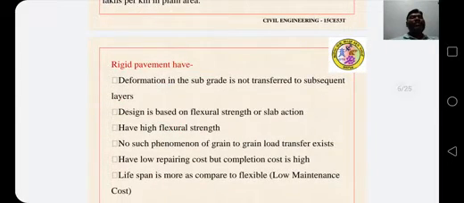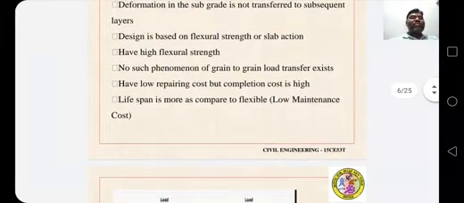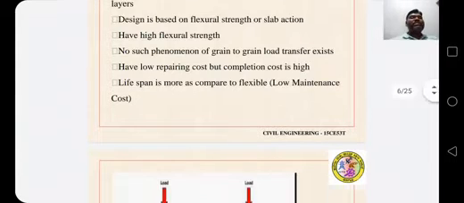In rigid pavements, deformation in the subgrade is not transferred to the subsequent layer. Design is based on flexural strength or slab action. They have high flexural strength. No such phenomenon of grain to grain load transfer exists. They have low repairing cost but completion cost is high. Lifespan is more as compared to flexible.